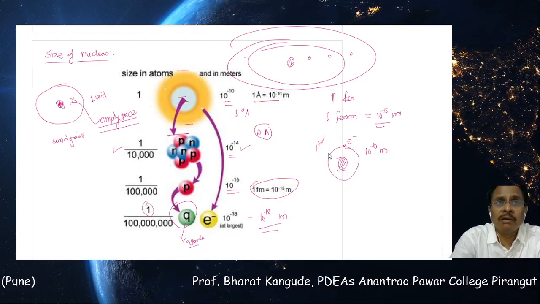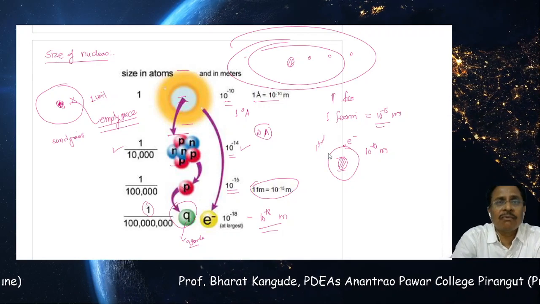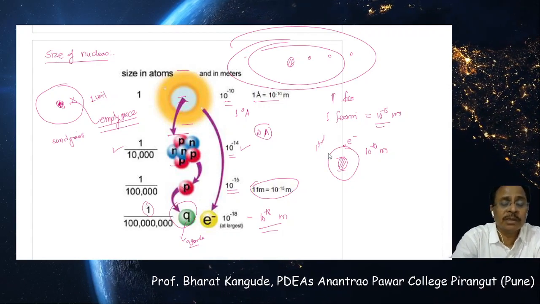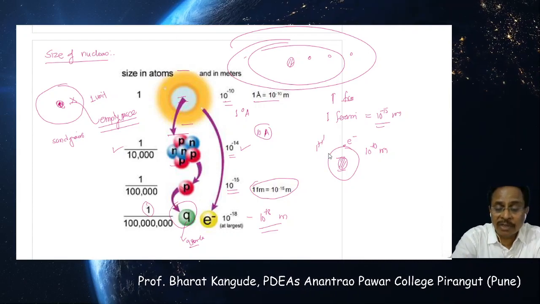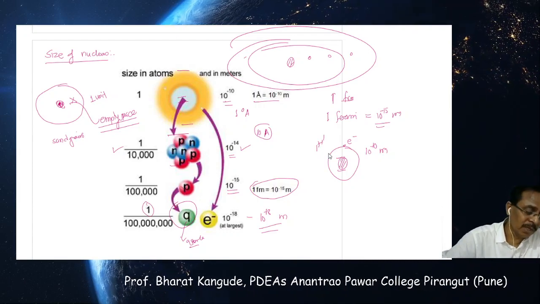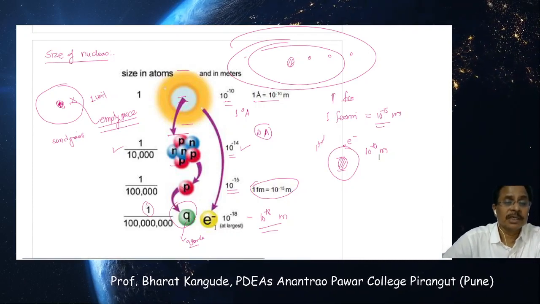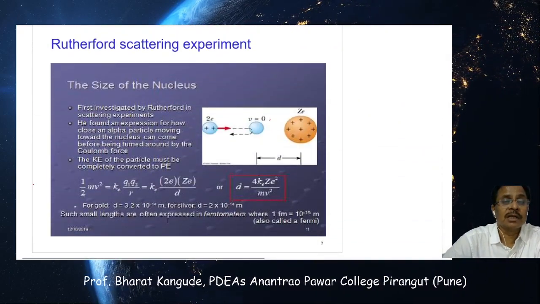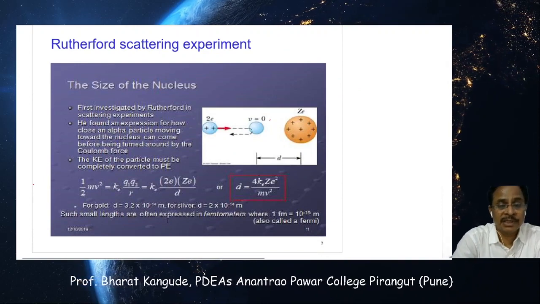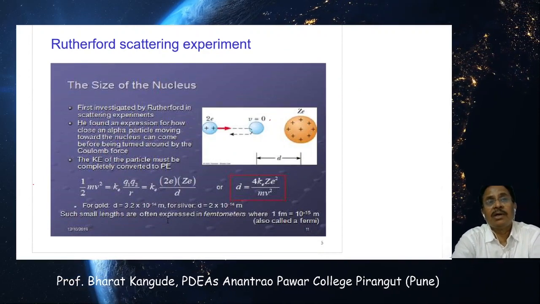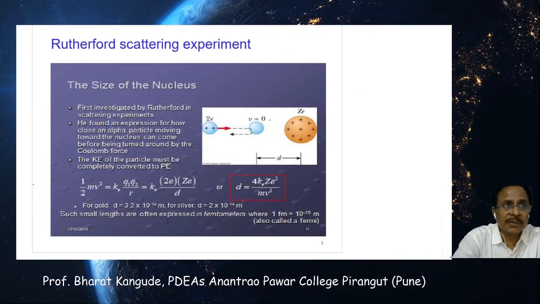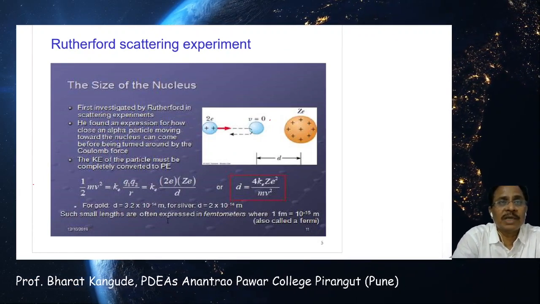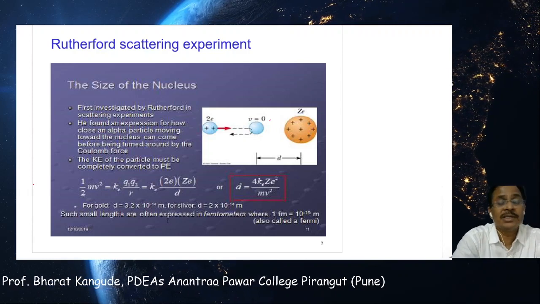Now I will give one question: from where did we obtain this information? One of the very interesting and important experiments in physics was done, and that is called the Rutherford scattering experiment. In classical mechanics we have learned about particle scattering, the center of mass system or lab system, and so on. All these things are seen here.